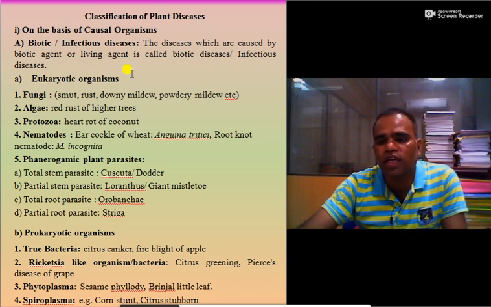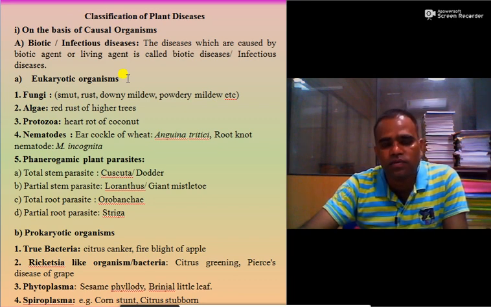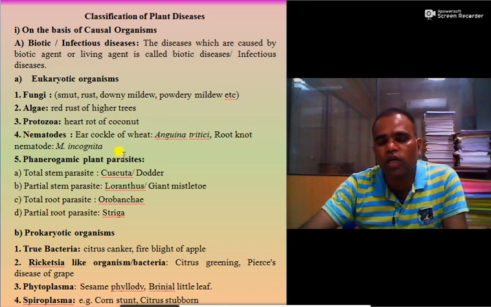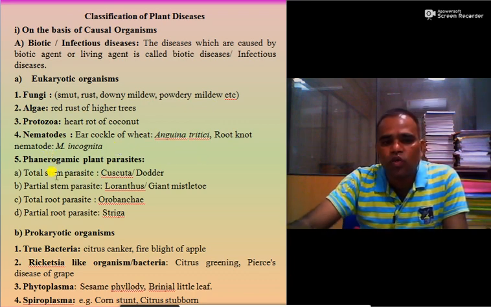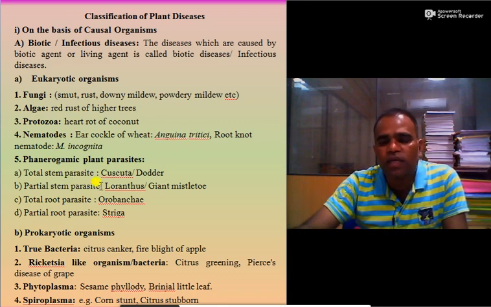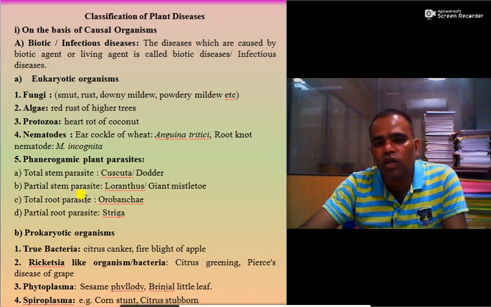The organisms which contain a true nucleus are called eukaryotic organisms. Examples are fungi: smut, rust, downy mildew, powdery mildew; algae: red rust of higher trees; protozoa: heart rot of coconut; nematode: ear cockle of wheat, Anguina tritici, root knot nematode, Meloidogyne incognita. Then phanerogamic plant parasites: total stem parasite, Cuscuta or dodder; partial stem parasite, Loranthus or giant mistletoe; total root parasite, Orobanche; partial root parasite, Striga.